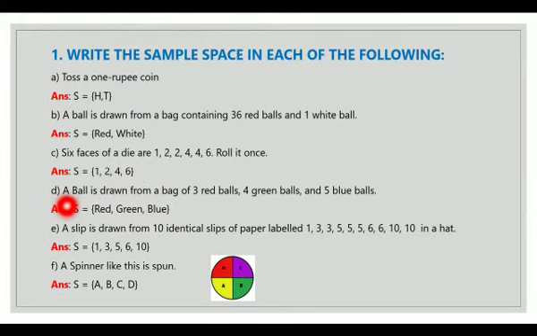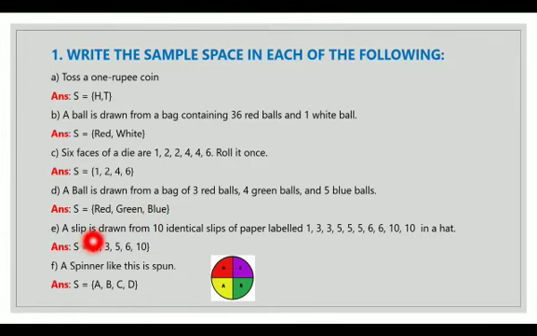The fourth one. A ball is drawn from a bag of 3 red balls, 4 green balls and 5 blue balls. So my sample space equals, there are 3 red balls, so I will write only once, red, comma 4 green balls, so I will write only once, that is green, comma 5 blue balls, so I will write only once, that is blue. So my sample space equals red, comma green, comma blue.